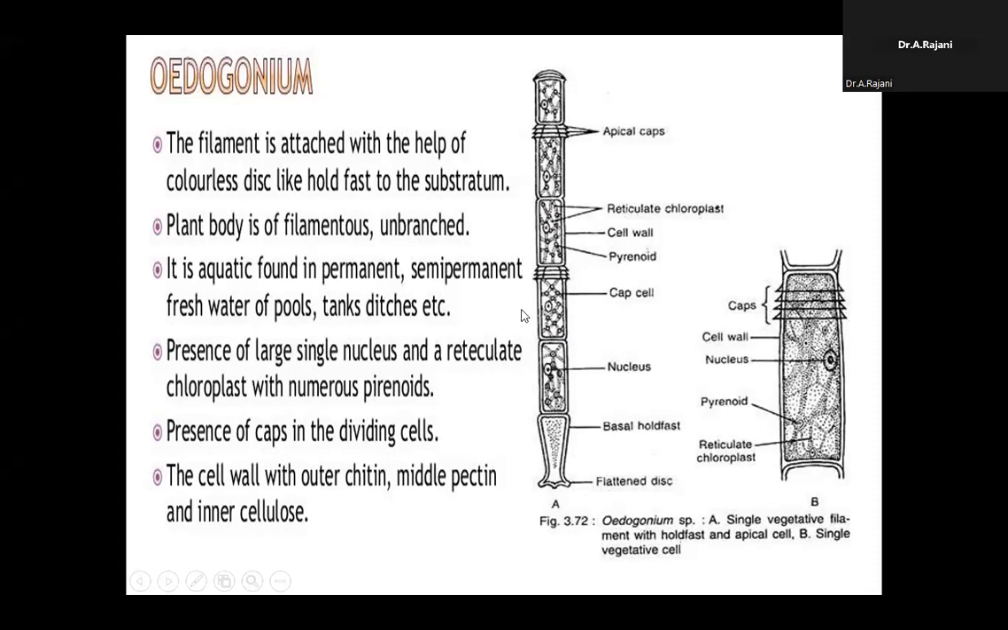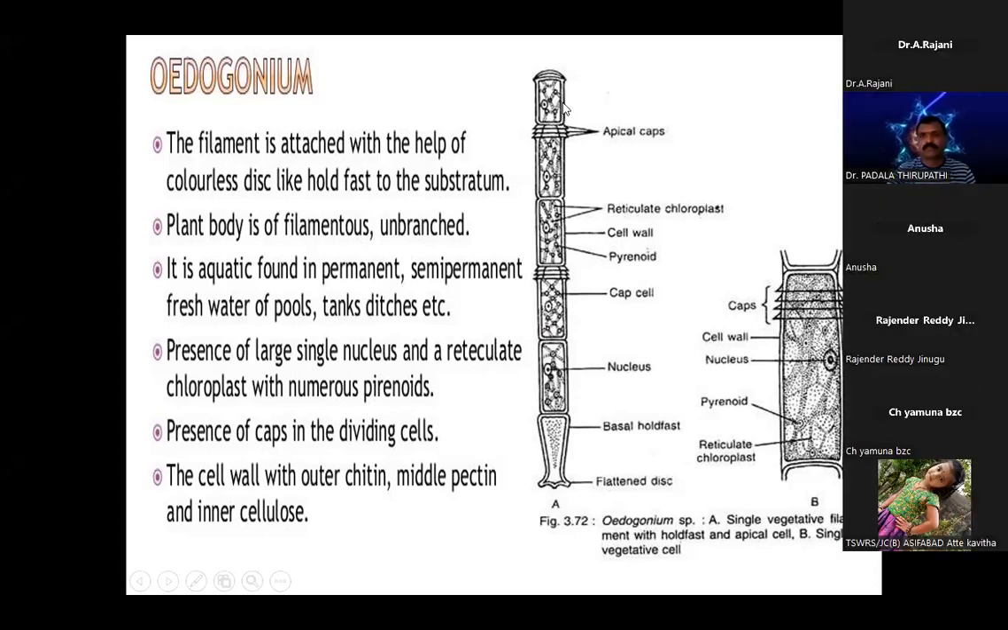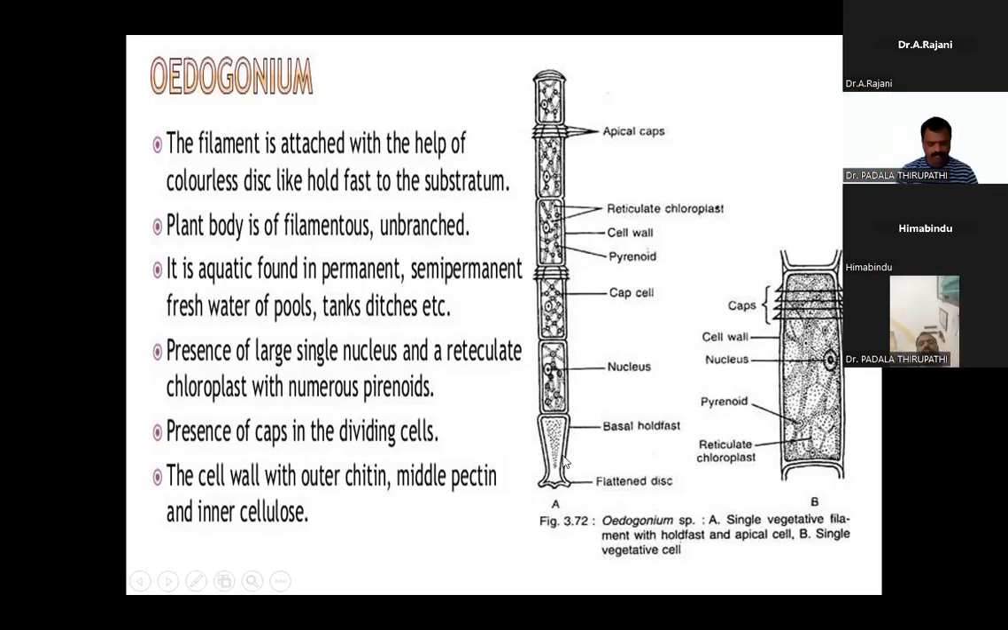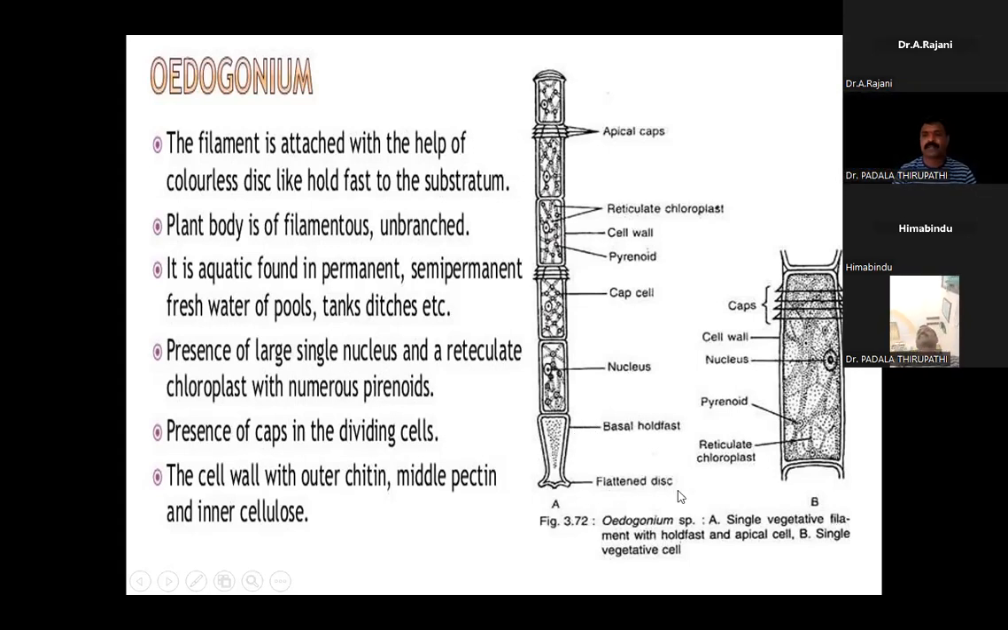The cells are longer than broad. Two main cells are important here. One is the basal cell, another one is the apical cell. The basal cell is called the holdfast. Very, very important, this question is also expected in the examination. The basal cell is called the holdfast and is attached to the substratum.